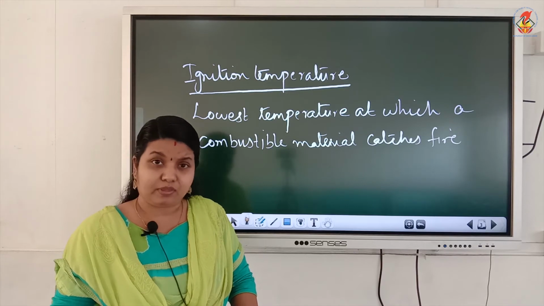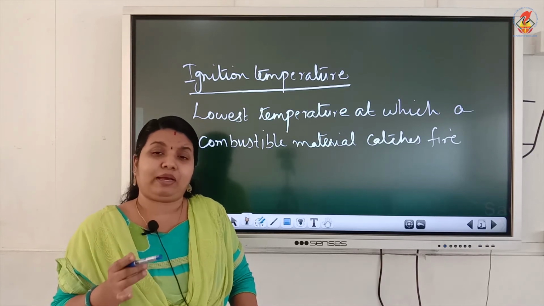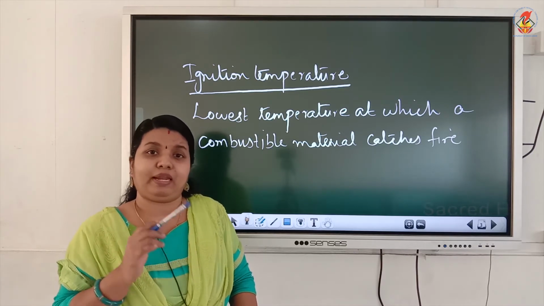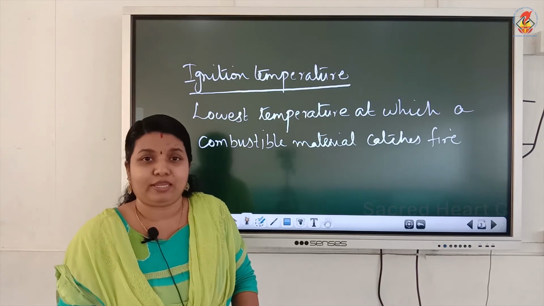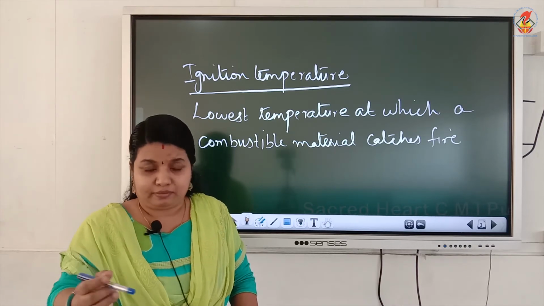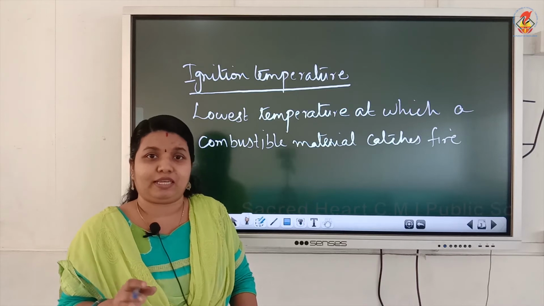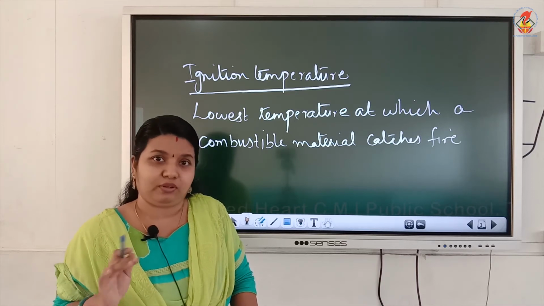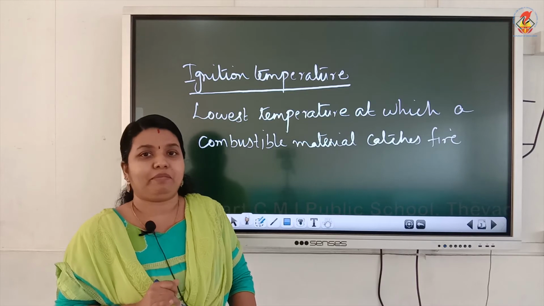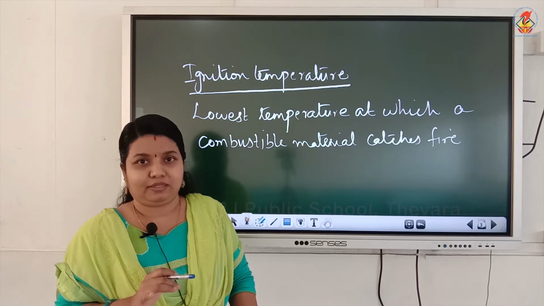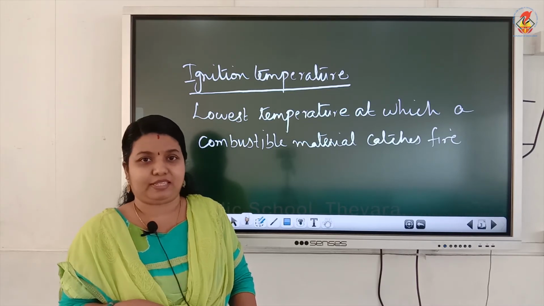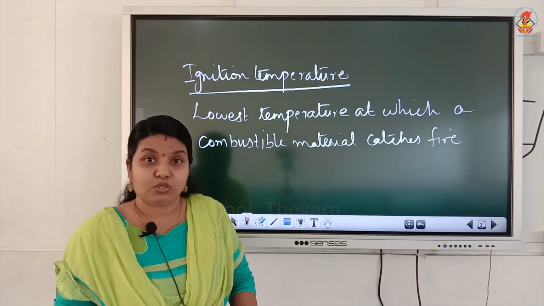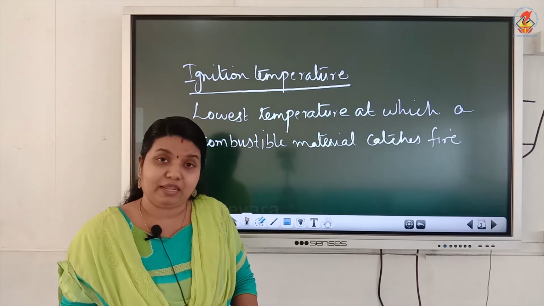Okay. If you compare the ignition temperature of paper and wood, which one has the lower ignition temperature? Paper. When you bring a burning matchstick near it, paper catches fire, but wood will not catch fire by simply bringing a burning matchstick near it. We have to take the help of other substances so that the piece of wood burns. So wood has a higher ignition temperature than paper.